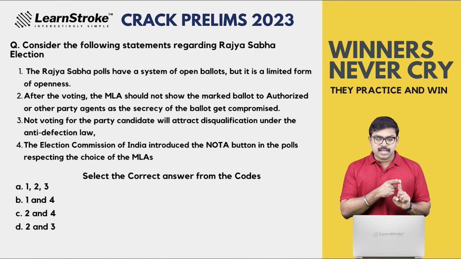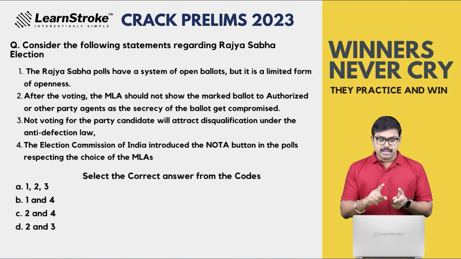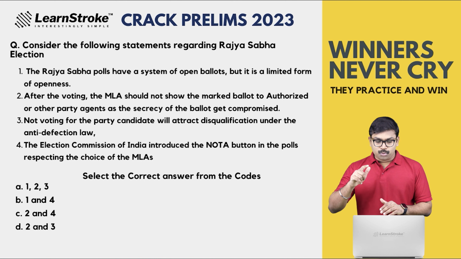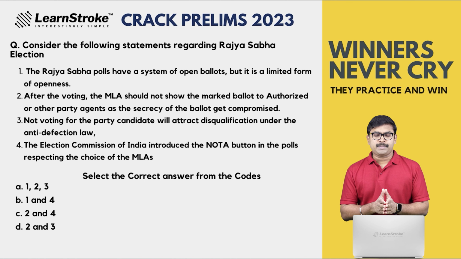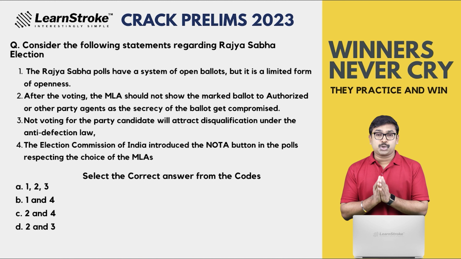Statement 1: The Rajya Sabha polls have a system of open ballots, but it is a limited form of openness. Statement 2: After the voting, the MLA should not show the marked ballot to the authorized or other party agents, as the secrecy of the ballot gets compromised. Statement 3: Not voting for the party candidates will attract disqualification under the anti-defection law. That means if you do not vote for the party, there is an anti-defection law. Statement 4: The Election Commission of India introduced the NOTA button in the polls, respecting the choice of MLAs.